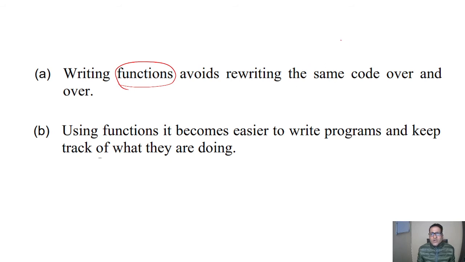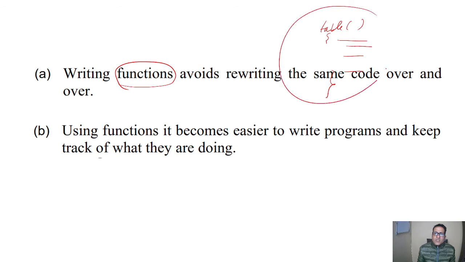So in this way we can write the table of any number in a small function, and we'll call it in the main function whenever it is required.